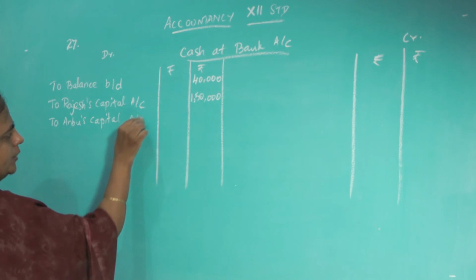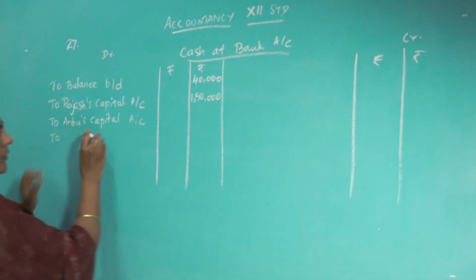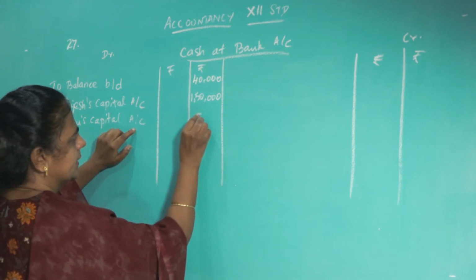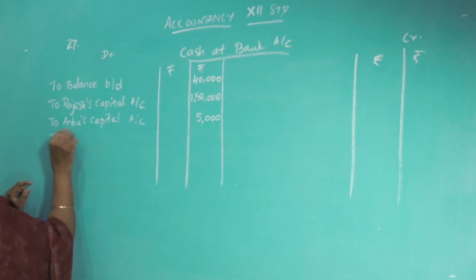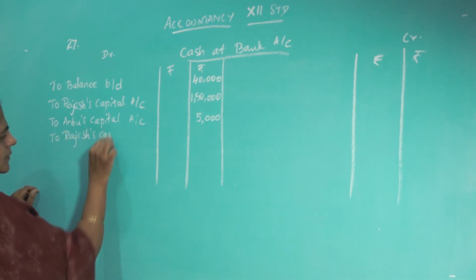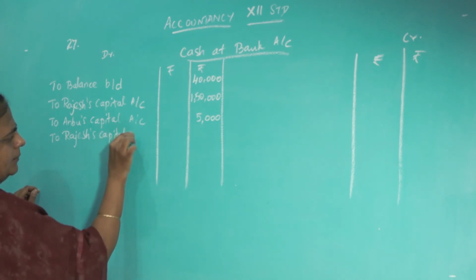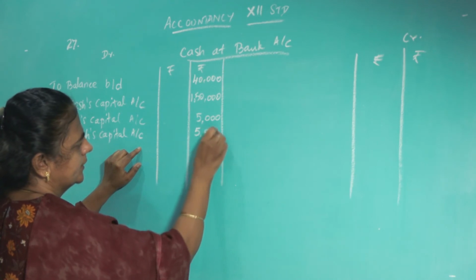Already in the capital account we wrote by bank. So here we have to write to Anbu's capital account, 5,000 rupees share of goodwill, to Rajesh's capital account, again 5,000.